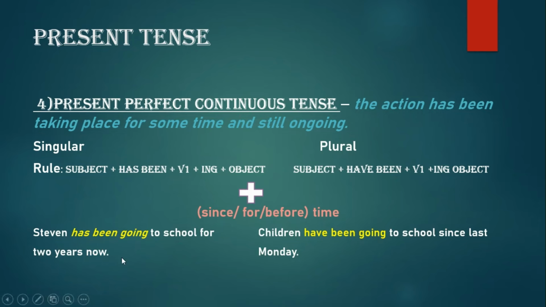So it is present tense. Stephen has been, that is the perfect part, going is the continuous part, to school, and this is the special addition, for 2 years now. Children have been, now children is plural, children have been going to school since last Monday. That means children started going to school since last Monday and they are continuing with it. So that is the present perfect continuous tense.